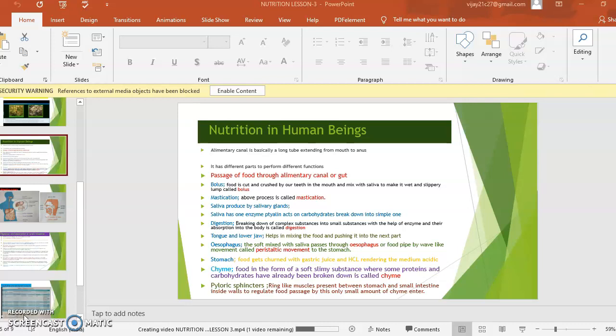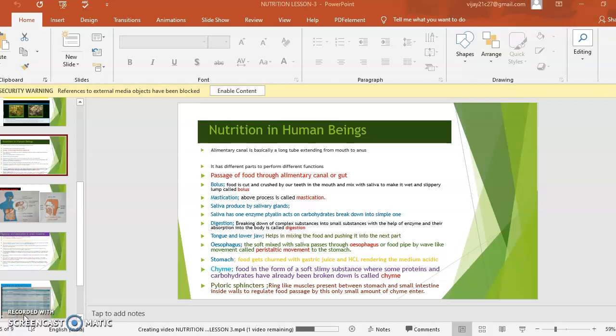What is digestion? Breaking down of complex substances into small substances with the help of enzymes, and their absorption into the body, is called digestion. Tongue and lower jaw: what are these parts helpful in our digestion? They help in mixing the food and pushing it into the next part.